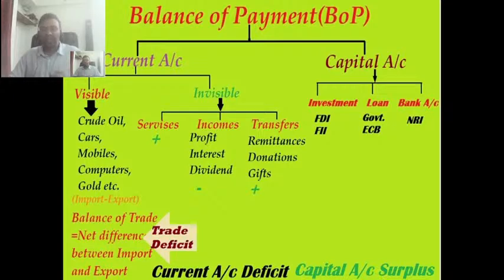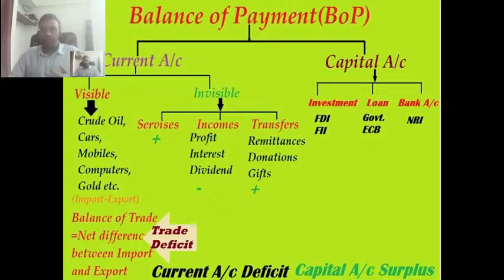But FII, foreign institutional investment, is through the share market, which can be withdrawn within a single click. So FDI is more secured, long-term income. FII is not that secured. Maybe we are having a lot of FII in India. India is doing very well in terms of FDI and FII from the last 10 years. But FDI is considered more secured.